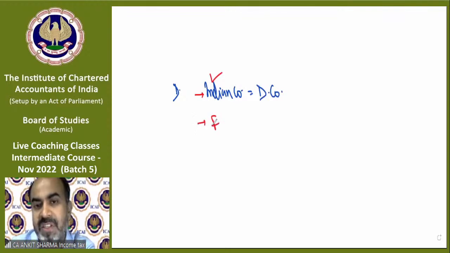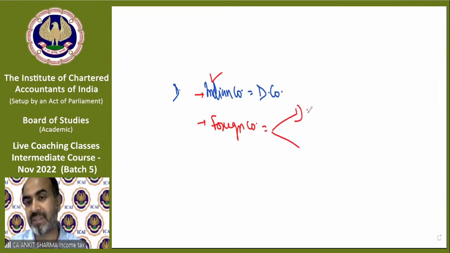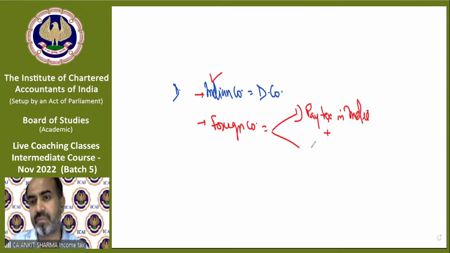And if there is a foreign company, it can also be treated as a domestic company if it fulfills two conditions. It pays tax in India, and it has made the prescribed arrangements.